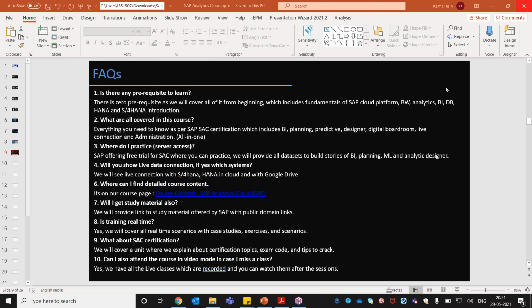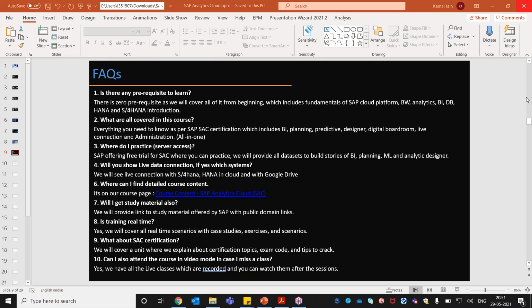Let me go through the chat box here. All right, so there's one question from Raj. This is a very common question: how about connecting the S4HANA system and the CDSU? From the S4HANA system, we have features available, and I'm going to show that as part of your live data connection model.